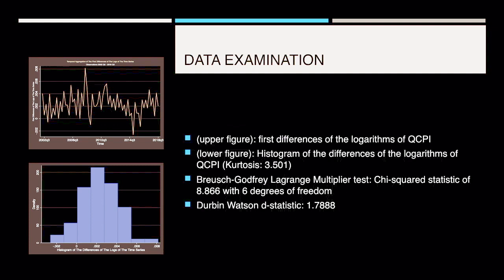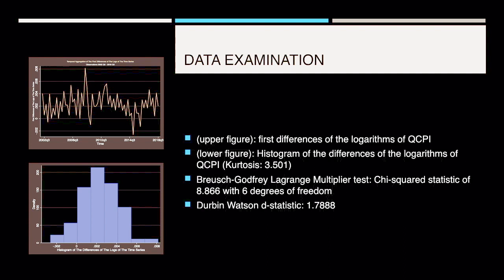When we examine the data, we can see, by taking the logs of the first differences of our time series, that we can visualize the volatility clustering going on within our data. When looking at the histogram, which is the figure below, of the first difference of the logarithms, we can see that our variables do not follow a normal distribution, as we observed a kurtosis of 3.501, which is above a kurtosis of 3, the standard kurtosis of a normal distribution.